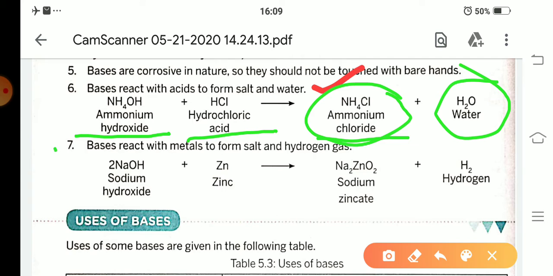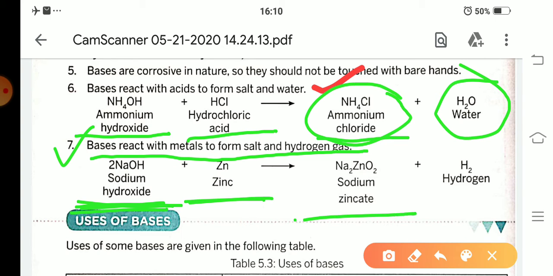Next, number 7. Bases react with metals to form salt and hydrogen gas. For example, when sodium hydroxide reacts with zinc, it forms sodium zincate, the salt of the metal, and releases hydrogen gas. These are some chemical properties of bases.